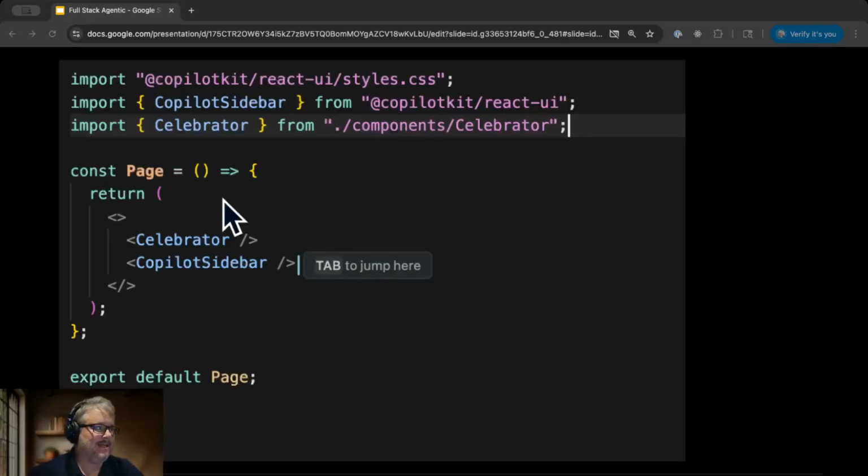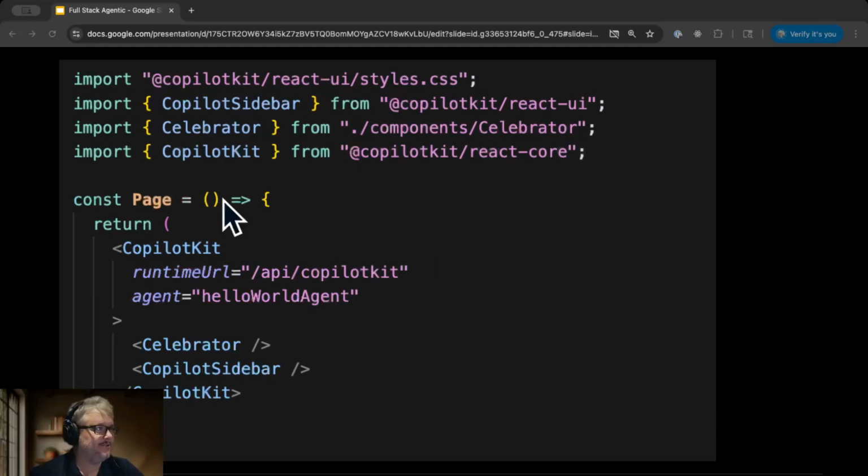CopilotKit creates this really souped up context that exposes all the state of your app that you allow it, that you share with it, to be shared with the agent. And then the state coming from the agent can be shared with your components. And so when you wrap your celebrator and sidebar in the CopilotKit, it sort of puts it at the top of that context.